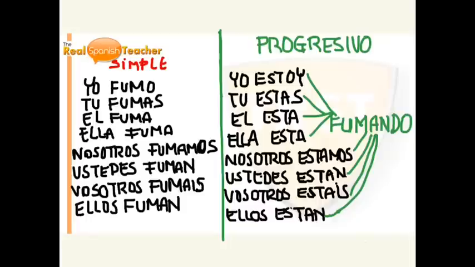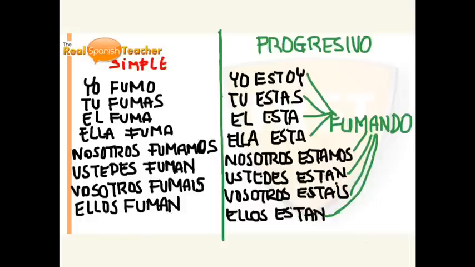And the progressive, as you can see, is using the verb to be in Spanish, the verb estar, okay? So it's yo estoy, tú estás, él está, ella está, nosotros estamos, ustedes están, vosotros estáis, y ellos están. And as you can see, the verb is always conjugated in the same form. It doesn't change like in simple present.